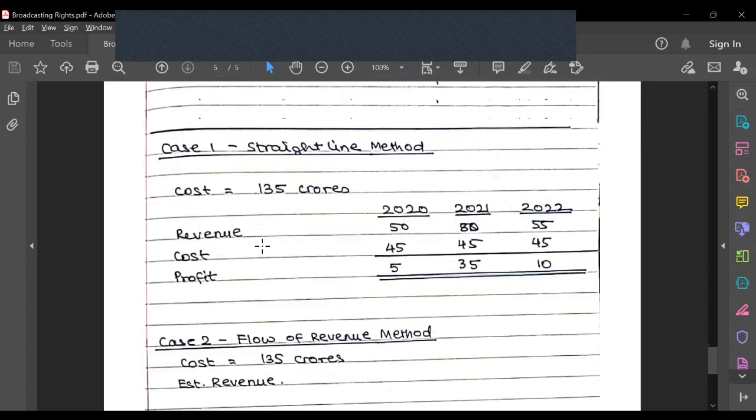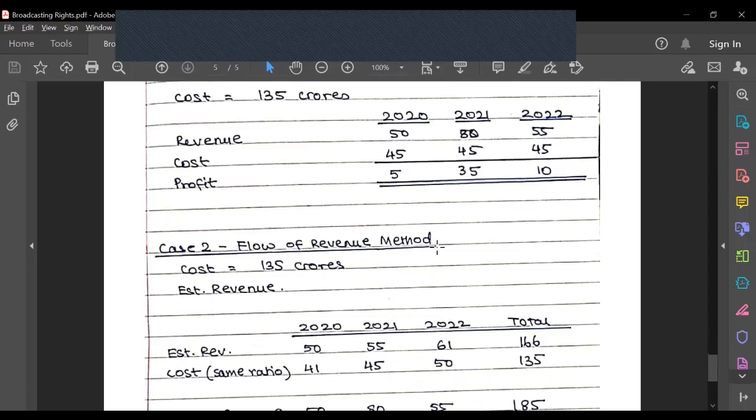So I have two cases where I have shown this. Let's say the cost of the broadcasting right was 135 crores, and I was getting revenue of 50, 80, and 55 each year. If I straight line the cost, divided by 3, it's 45, 45, 45. So you'd see that even though the revenue was increasing in between, the profits are not in the same ratio, or they do not really give me an accurate figure, because costs are not apportioned in the same way.